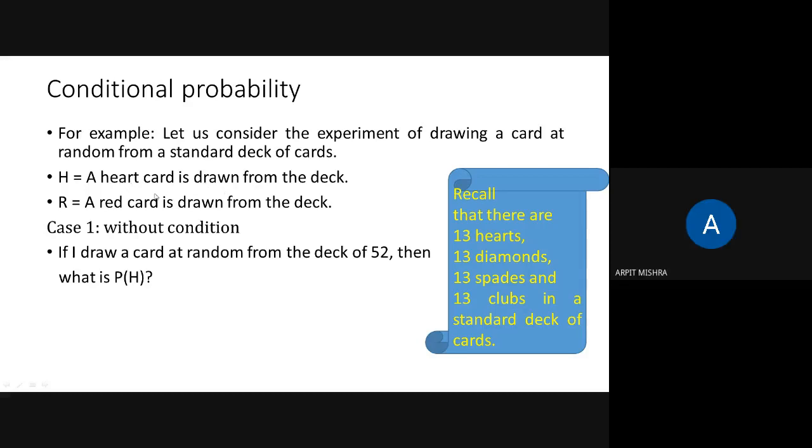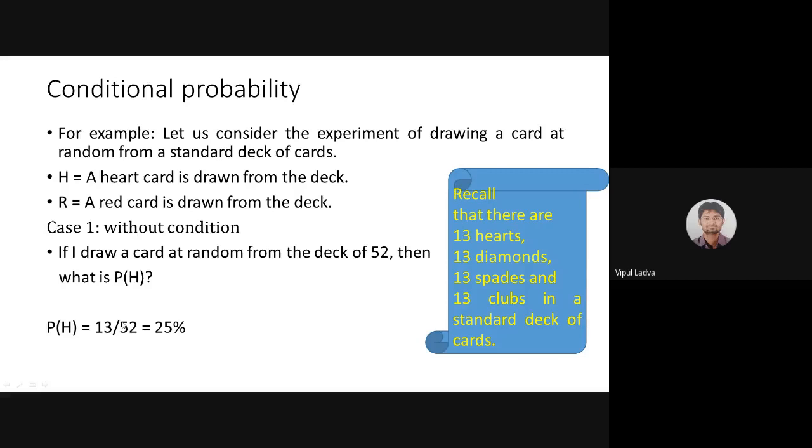Yes. 1 by 4. Yeah, 1 by 4. Yeah, so 13 by 52. You are absolutely correct. The answer will be 13 by 52. That means 1 by 4. If I'm going to represent that in percentage, then it will be 25%. The fraction 1 by 4 is related with 25%. So I'm not focusing on the percentage. It's okay. That fraction will be 1 by 4. That means the probability of event H is 1 by 4.